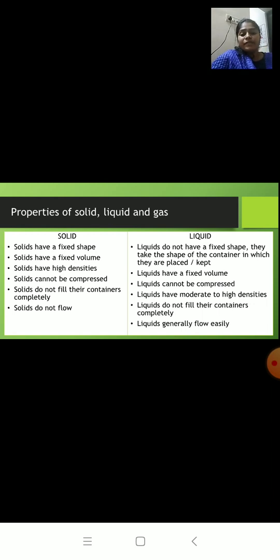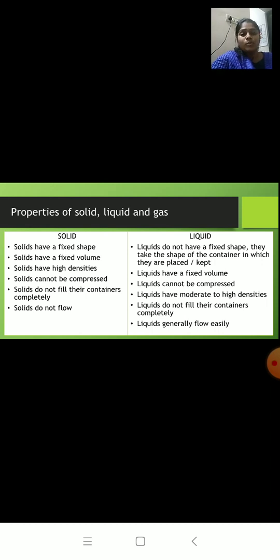Now the properties of liquids. Liquids do not have a fixed shape. They take the shape of the container in which they are kept, because the positions of the particles are not fixed. It means the particles can change their position, so in whichever container they are kept, they will take the shape of that container.